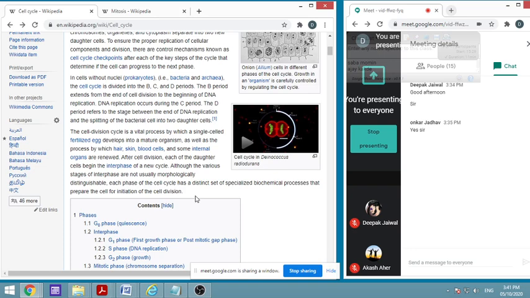Already I told you how important this cell division is, because from the single cell, the haploid cells, mother's and father's, give rise to a single cell that is called a zygote, and from that it goes into a mature organism which has hair, skin, blood cells, internal organs, and each and every cell has some function.